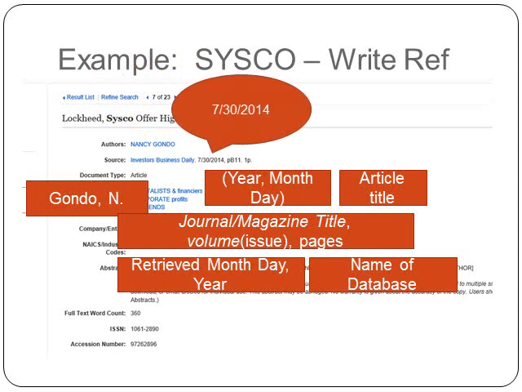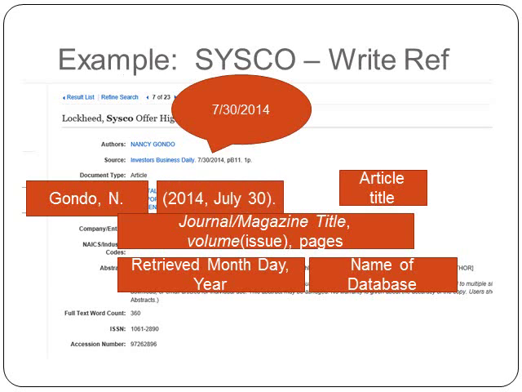Next, I need the date, and that's where it's located. But I cannot write it the way they have because I'm using APA style. So I write it year first, then spell out July, 7 stands for July, 30.